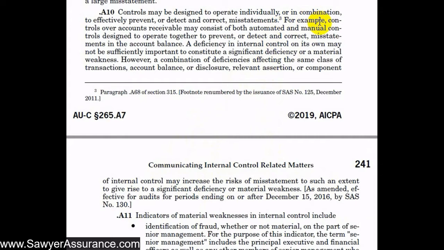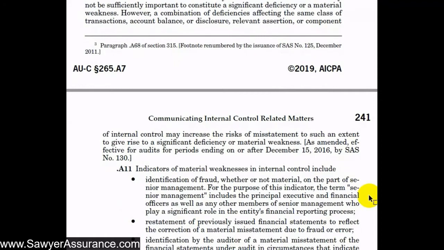So they gave an example here of accounts receivable, which might contain automated and manual controls to prevent, detect, and correct misstatements. If one of those is deficient, it may not be as big of a deal because the other one would maybe compensate. But if both of these are deficient, then it would possibly create a reasonable possibility of material misstatement. So this should be communicated.